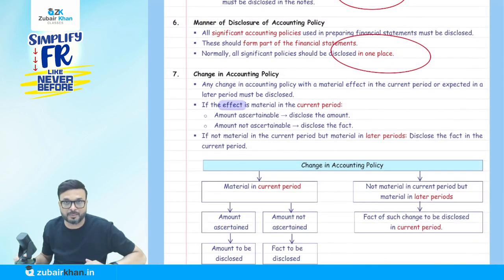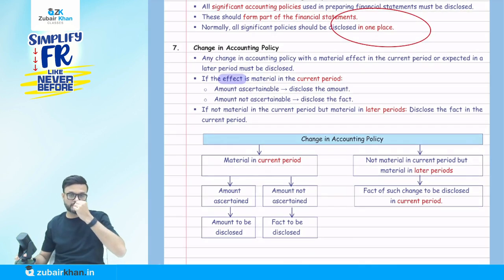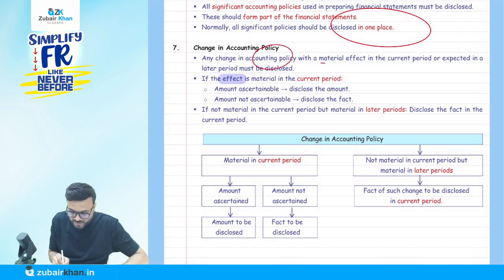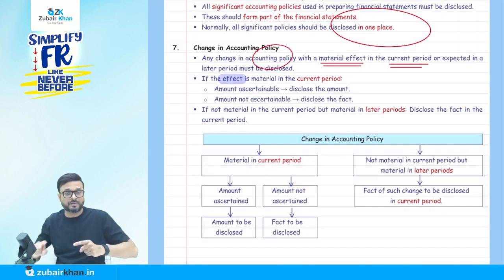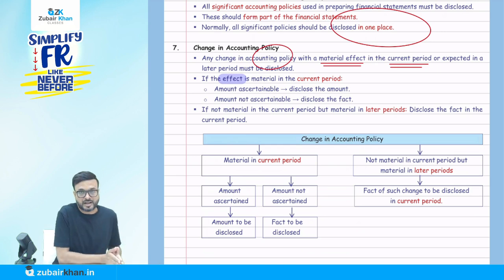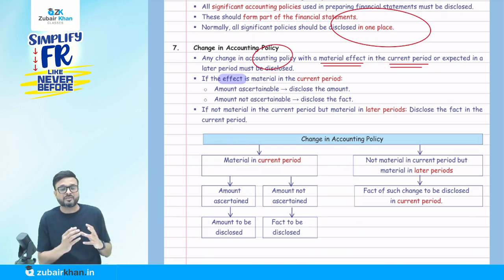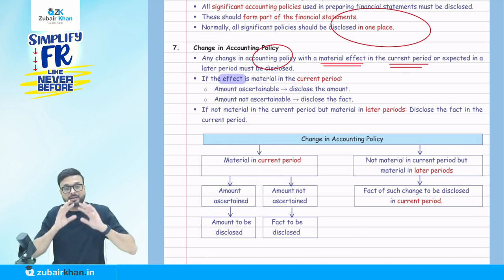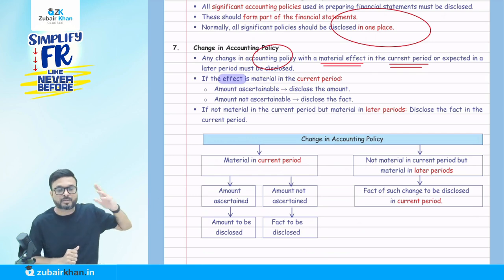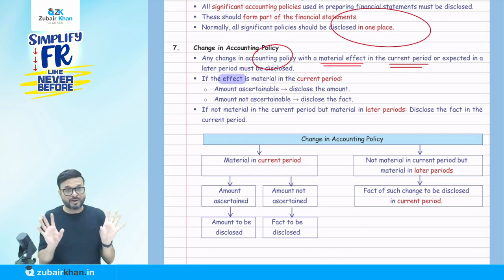Now, the last one is very important. That is a change in accounting policy. Now, listen very carefully. They say any change in accounting policy with a material effect in the current period. It might happen when we change the accounting policy. Let me give an example. Suppose I am changing from FIFO to weighted average method. When I change from FIFO to weighted average method, it might affect my current year profit, or it might affect my later profit, future year's profit. They say we have to disclose that.